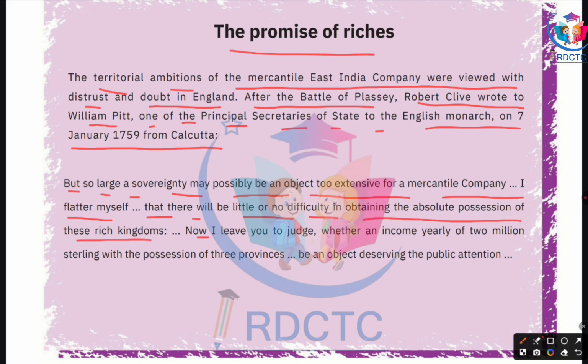Now I leave you to judge whether an income yearly of 2 million sterling with the possession of 3 provinces be an object deserving the public attention.